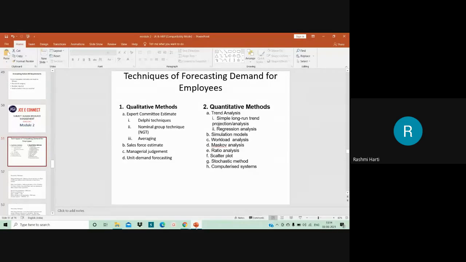The main shortcoming of this method is that extreme views, which are very typical or very complex, are not taken into consideration. That is the disadvantage of the averaging technique. This is one of the qualitative methods, that is, the expert committee estimate, one of the methods of demand forecasting for the employees needed in the organization. Then you have the sales force estimate. This method is used for new products which are being introduced in the organization.